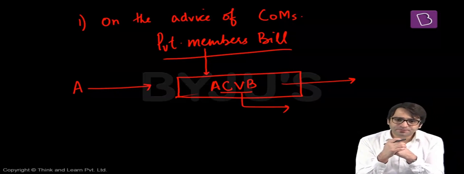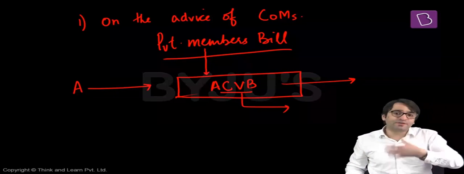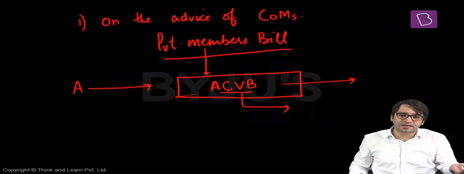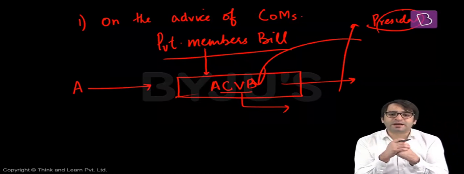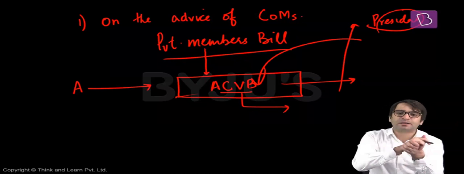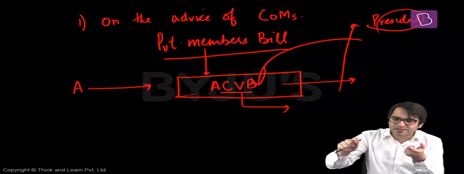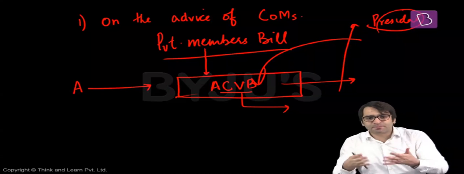And then this bill is sent to Rajya Sabha. And in Rajya Sabha, the government is in a minority. So the bill is passed in the Rajya Sabha. Ultimately, it is sent to the president. But the government of the day is against this Anti-Communal Violence Bill. They don't want such a bill to be passed by the parliament. But the bill is passed and sent to the president. The president signs this bill. Ultimately, this bill becomes a law.